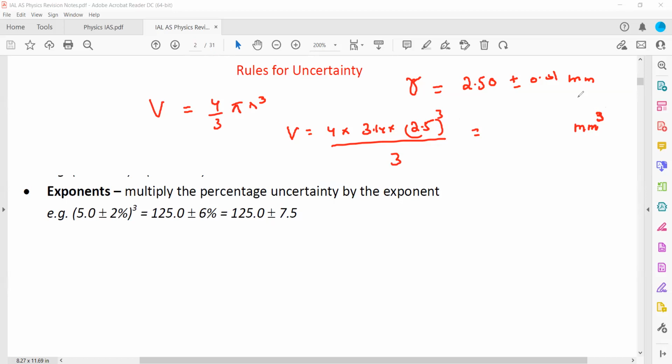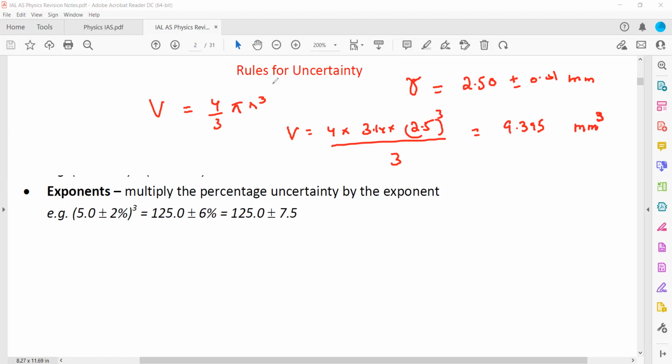Divided by 3, the whole numerator, so it will be 9.395, or 9.40. Okay, now this is a volume. We got the volume, but we need the uncertainty.